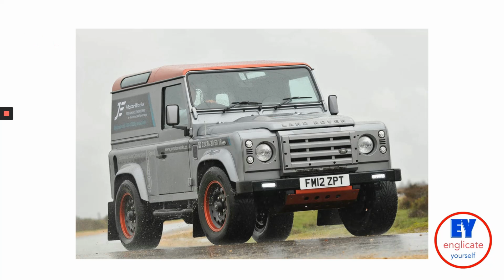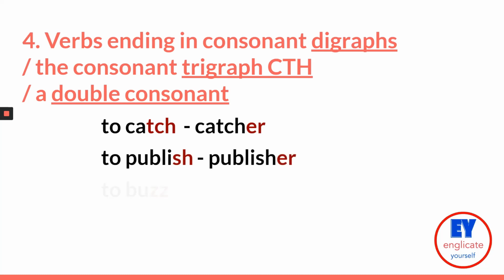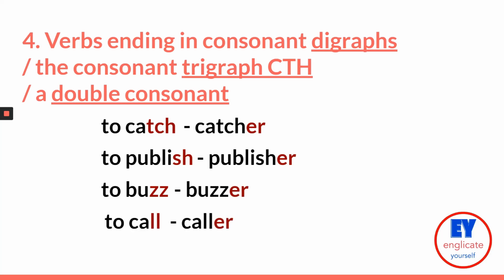Looks cool, yeah? And last but not least, verbs ending in consonant digraphs, the consonant trigraph TCH, or a double consonant. This category has a lot in common with the previous one, but still, let's have a look at the examples. To catch, a catcher. To publish, a publisher. To buzz, a buzzer. To call, a caller. Now let's recap the main points.